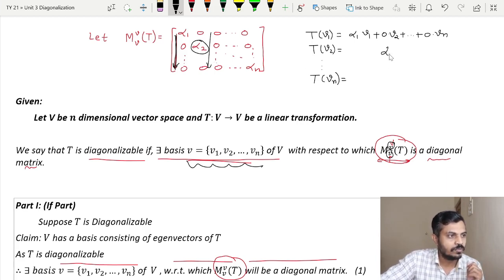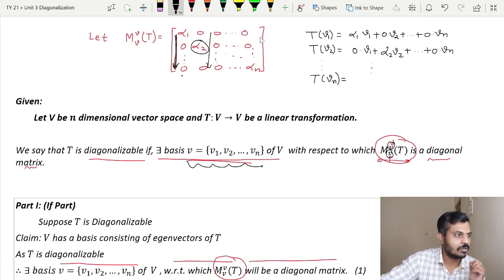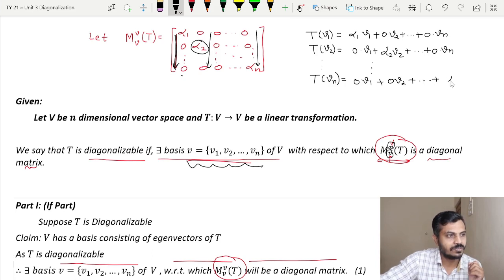So the coefficient of v2 is alpha 2 and the rest of the terms have coefficient 0. And if you go towards the last column, all the coefficients will be 0 except the last one, which will be alpha n for vn.